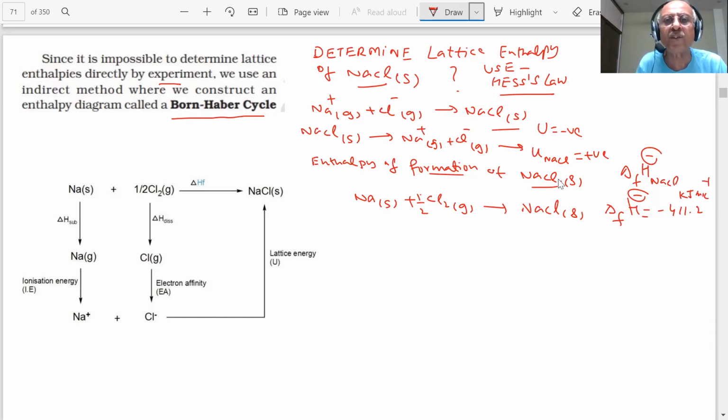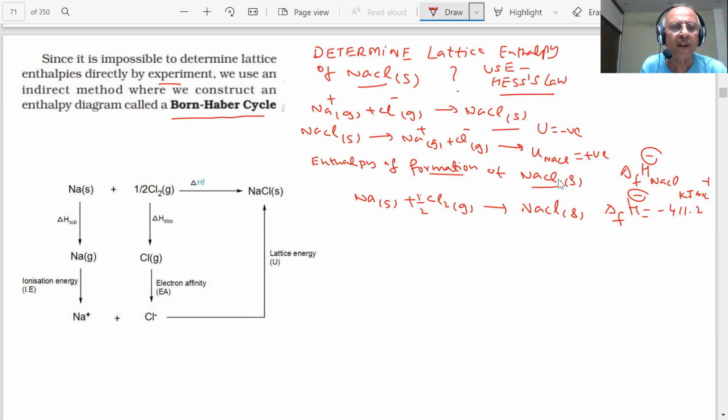But we want to find the lattice enthalpy, and we cannot do it directly. But I know when NaCl is formed, by any method, enthalpy change is a state function. This is constant. So I can try to form NaCl in many steps, not in one step.